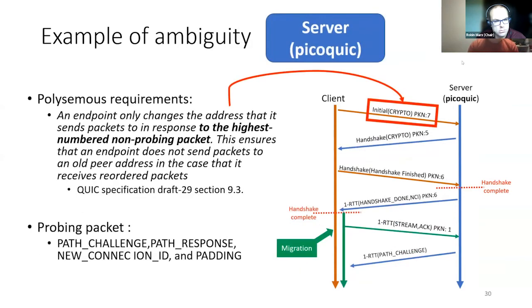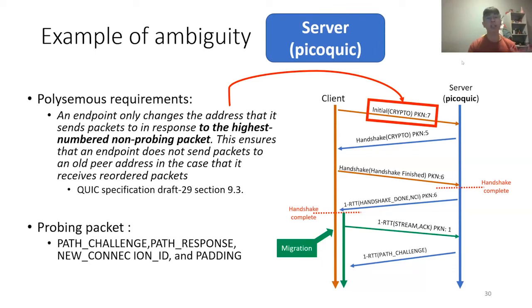Let's move on to the second concrete example, which concerns an ambiguity. We see in the requirement that an endpoint must only change the address during a migration when it sends packets in response to the highest numbered non-probing packet. In the RFC, it is stated that a probing packet is a packet containing only path challenge, path response, new connection ID, and padding frames. A packet containing any other type of frame is considered a non-probing packet.